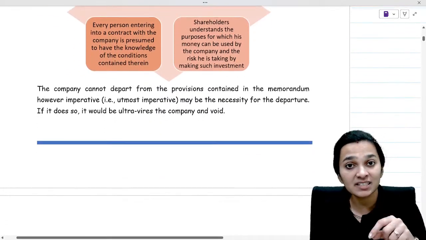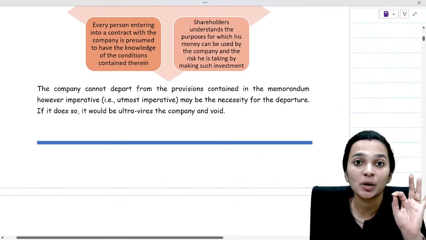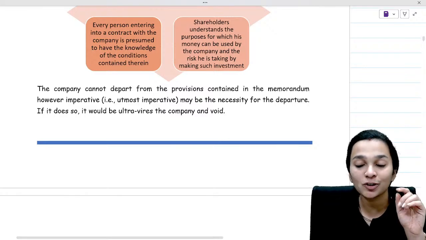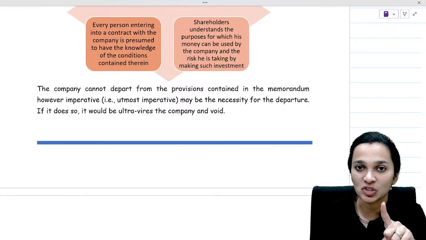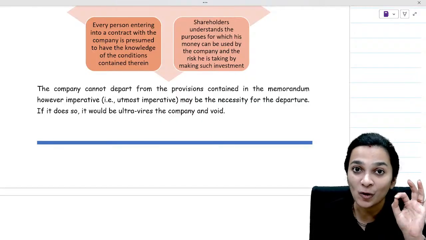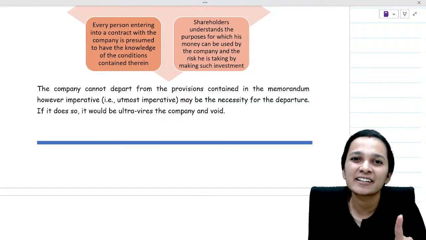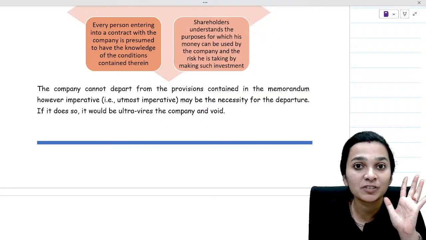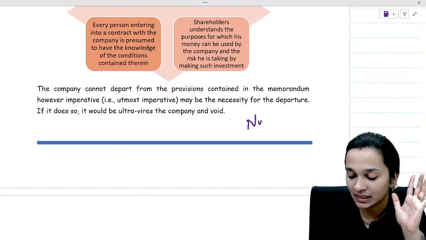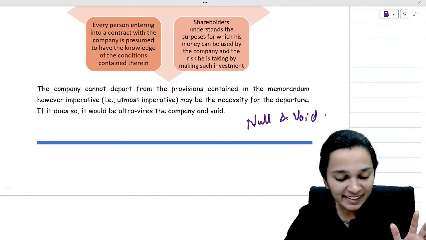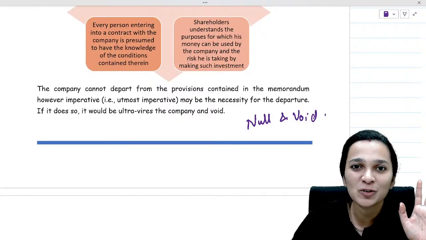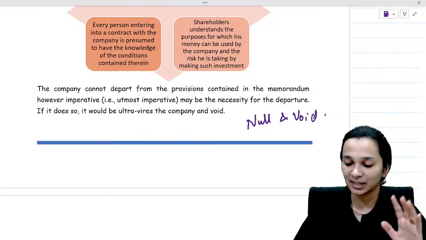And whatever has been stated in the memorandum, the company has to abide by it. You have studied the doctrine of ultra vires at your foundation level, wherein you already know that any act done which is beyond the scope of the memorandum will be null and void. Can someone quickly tell me the name of case law which you have studied at your CA foundation level?